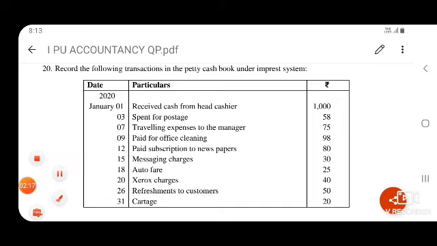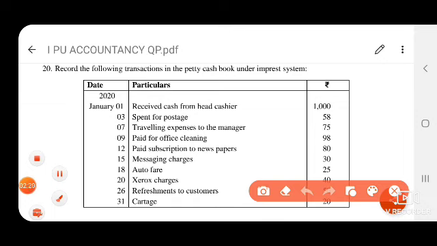Next, the analytical petty cash book, a compulsory 6 marks question. Received cash from the head cashier, 1000 rupees. This amount we have to enter in the amount received column. Next, spent for postage goes in the postage and telegrams column. Traveling expenses to a manager go in the traveling expenses column.